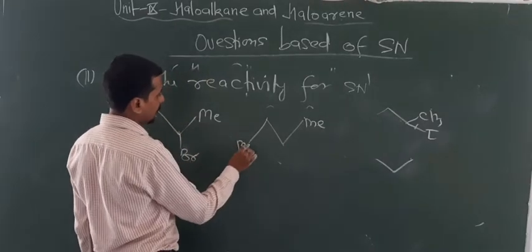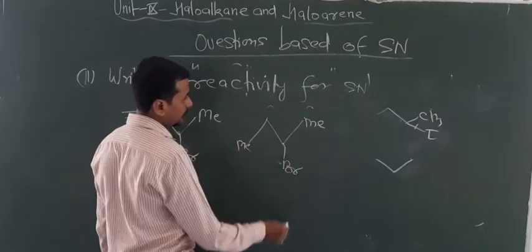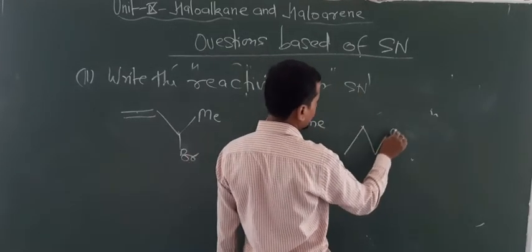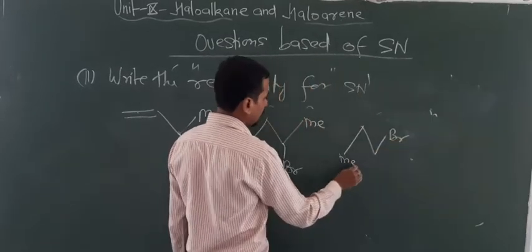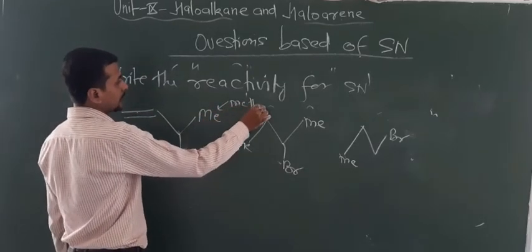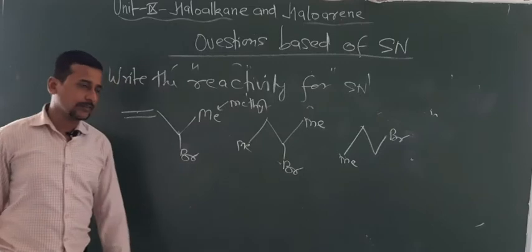Me and Br, and one question given like this, Br and Me. Here Me is basically methyl, so in short form we can also write Me.